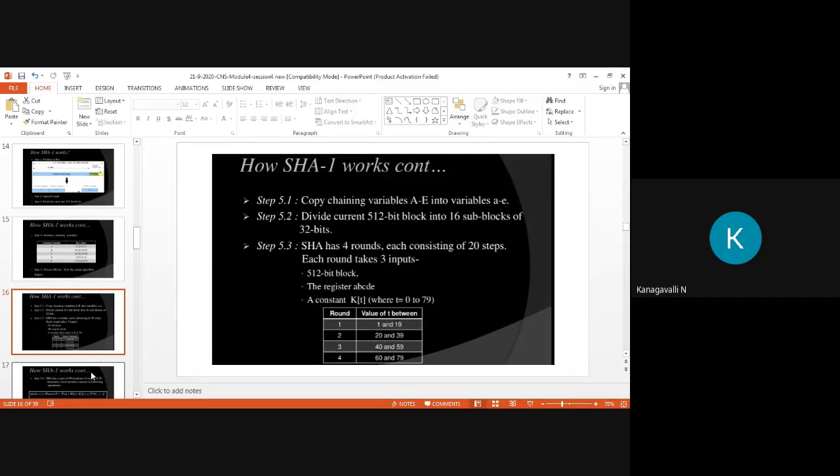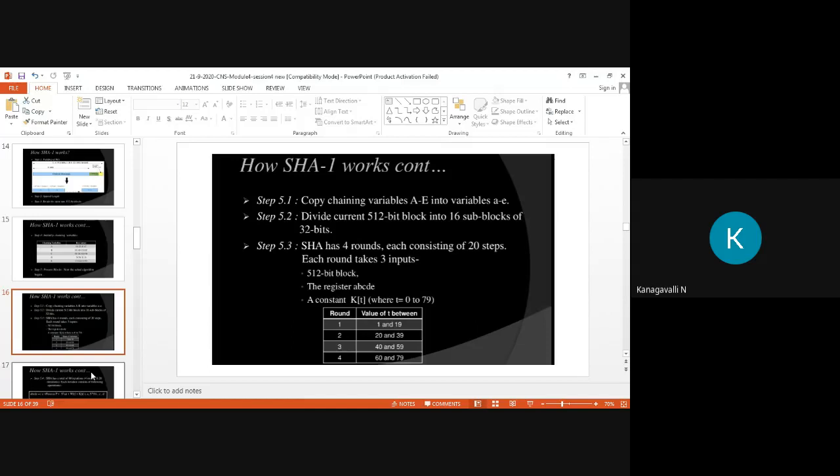So you just take care of this. How many 32 bits are going to make 512? 32 into 16, right? You need to take care of your division in terms of 32 bits. Just divide 512 by 32. How much do you get? 16, right? So divide the current 512 bit block into 16 sub-blocks of 32 bits.